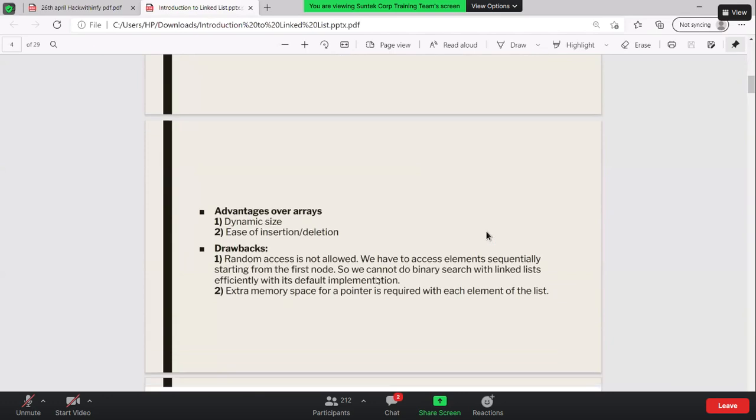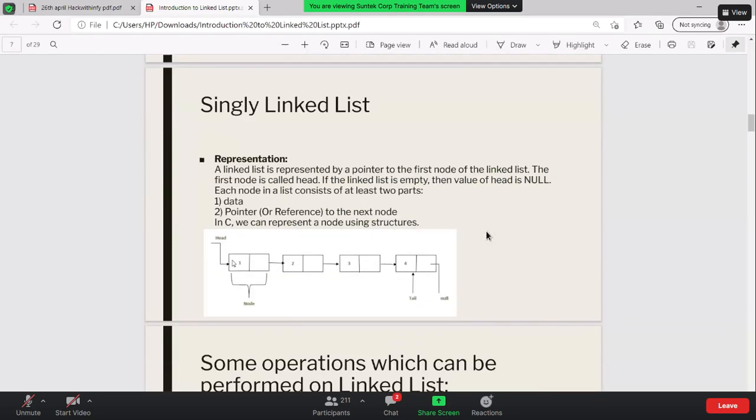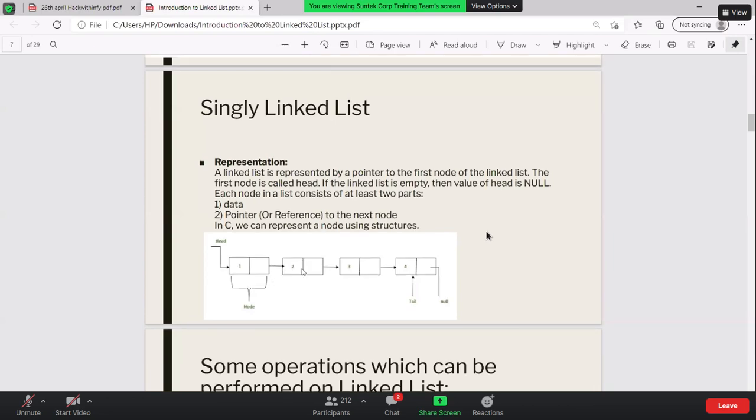If you have a look at the linked list, this is how it will look. This part contains the data, and this part contains the pointer to the next node. So we have two, three, four. This is the data, and the last node will always be pointing to null. We have a head over here. A single element is called a node.